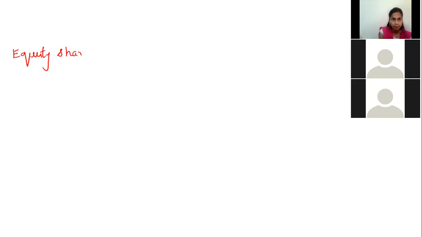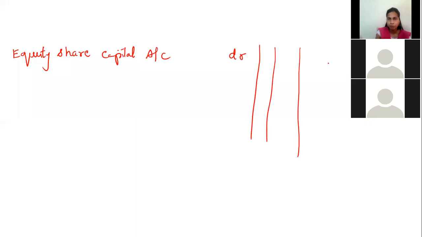Equity share capital account debtor. This is your LF. This is your amount, debit, credit.